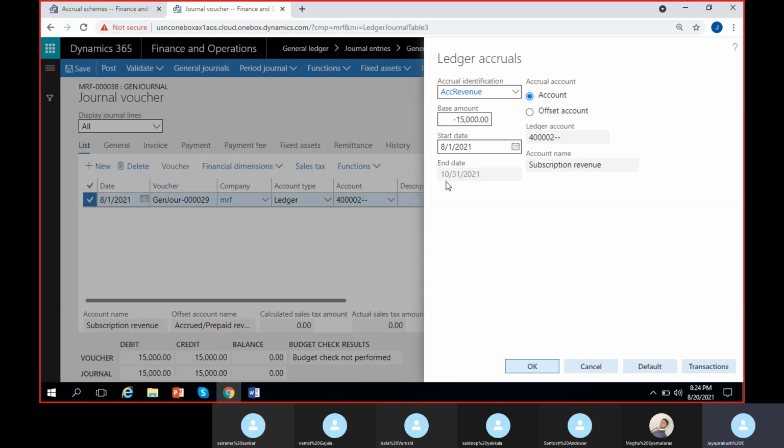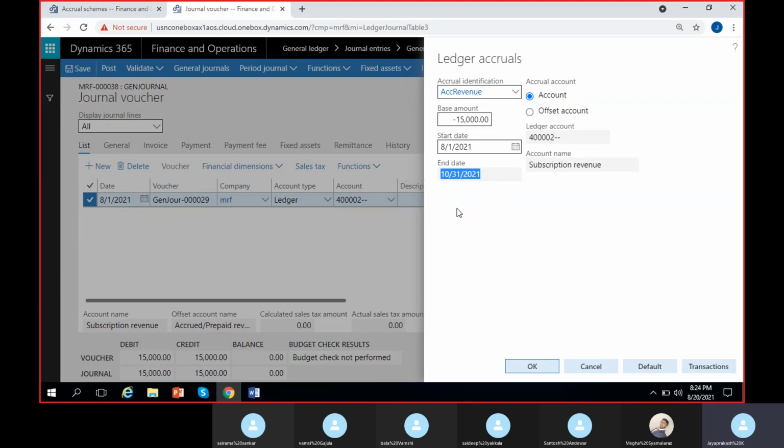As soon as I select it, I can see the end date is 31st of October, right? The starting date, it will take from here. Within the journal, we have 1st of August, right? So the end date is automatically taken as the end of 3 months. Starting from August, September, October is the third month.